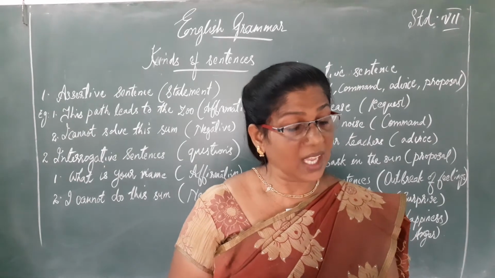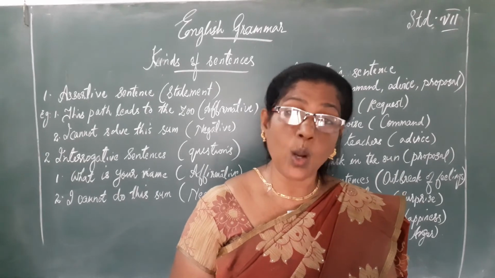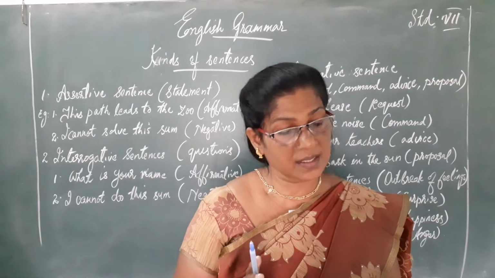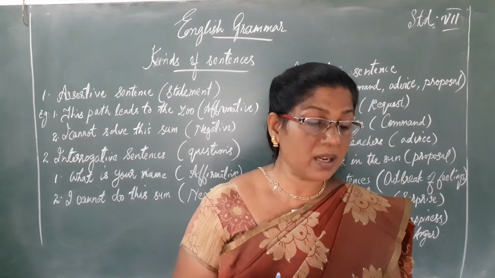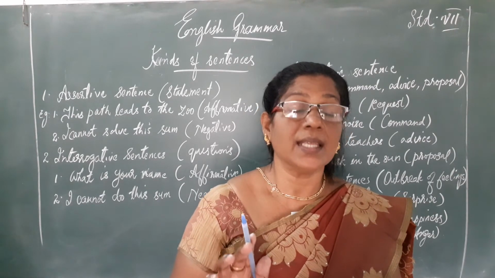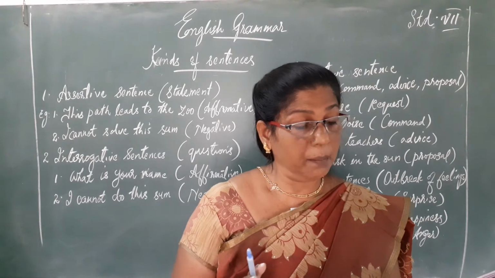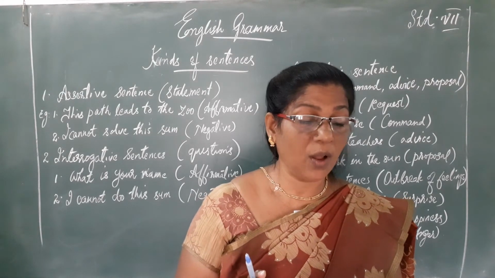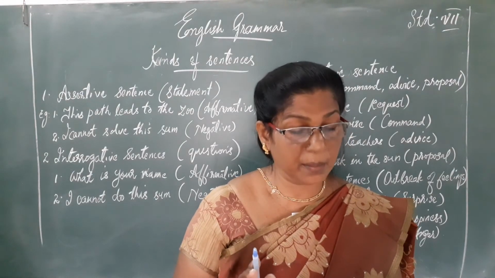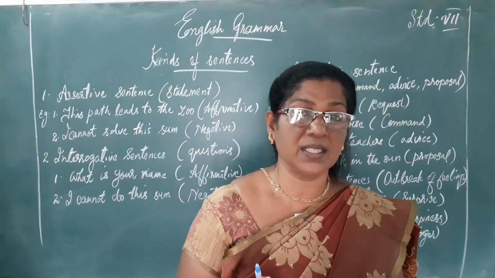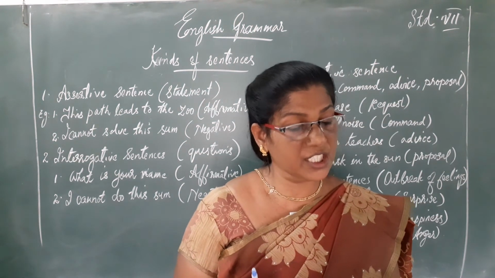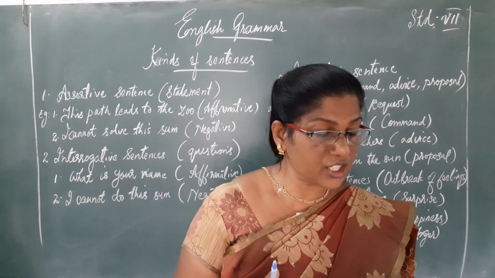Second sentence, I'm thankful for all my blessings. Assertive sentence. Honesty is the best policy. It's imperative. May our parents live long. Exclamatory. Please lend me your book. Imperative.